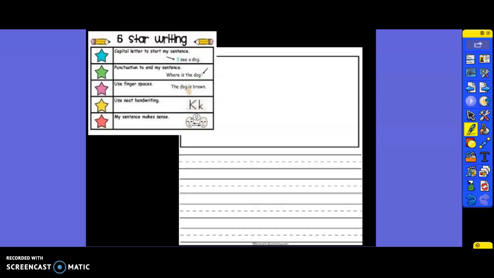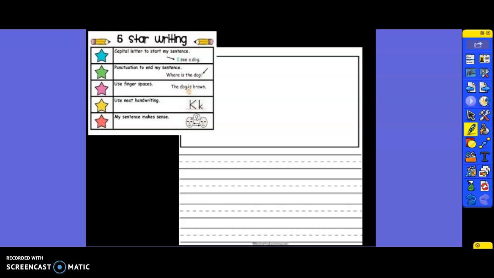Well, this week we're going to be writing informationally. That means informatively, we're going to be writing to tell what we learned. So, all week we're going to be learning about different types of weather. And today we learned about rain. So today you're going to write to tell Miss Nakian what you learned about rain.